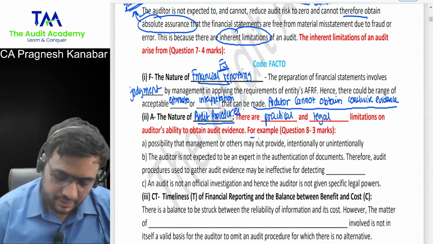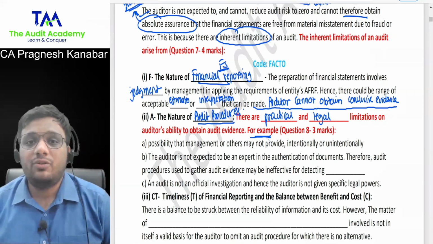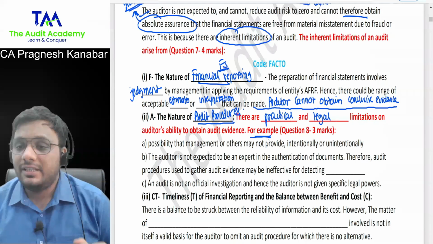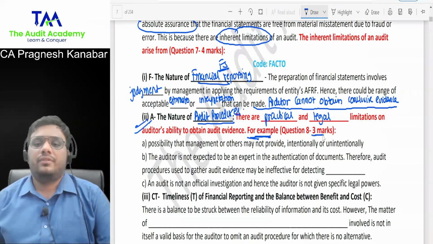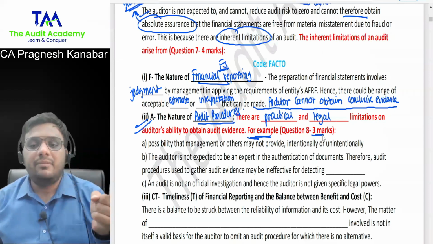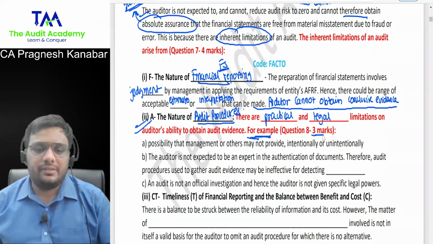Now, why am I explaining this point in great detail? I know I'm taking a fast track course and not a seminar. Why am I explaining this point? Because only this particular point can be asked as a 3 marks question. That there are practical and legal limitations. Please explain with examples. Understood this? So you have to give them examples.